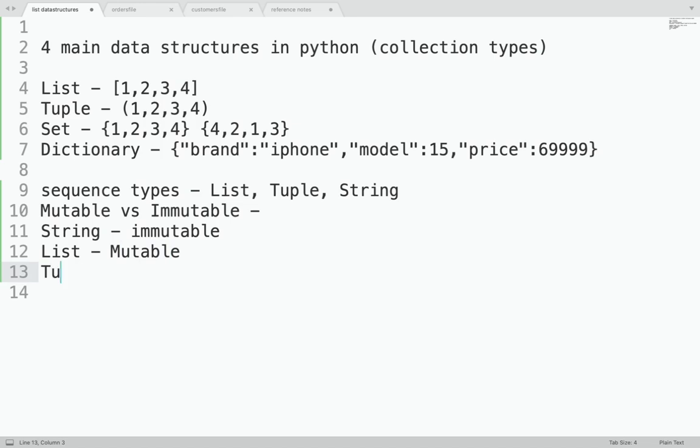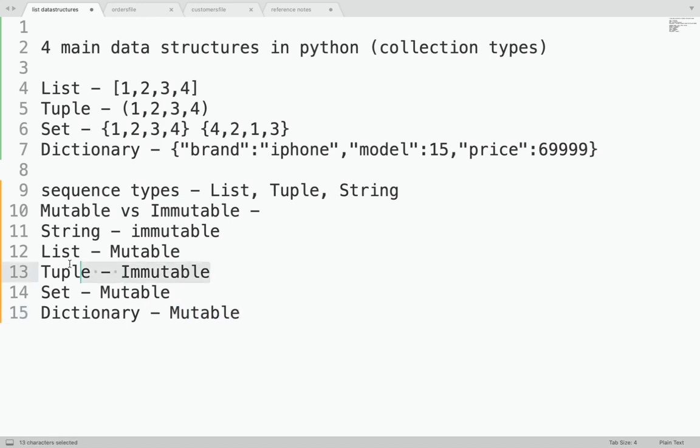The main difference between a list and a tuple is that a list is mutable. You can change the value, you can alter it, but a tuple is immutable. So when you talk about the big data world or data world, you really want data structures which generally cannot be mutated. So tuple is very, very widely used. A set, again, you can mutate it, it is mutable, and your dictionary is also mutable.